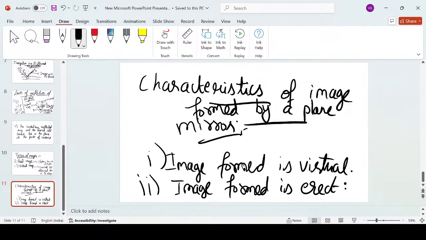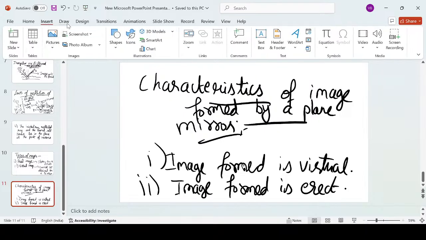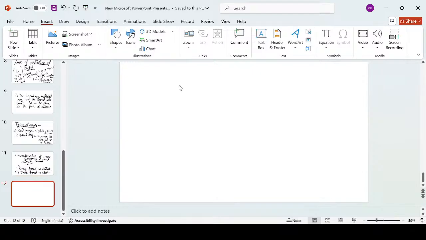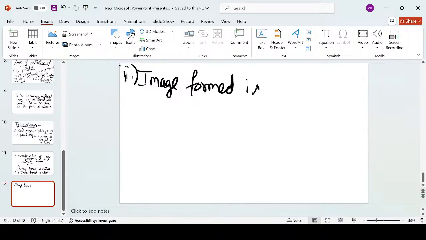Now comes the third characteristic. The third characteristic says the image formed is of the same size as that of the object.